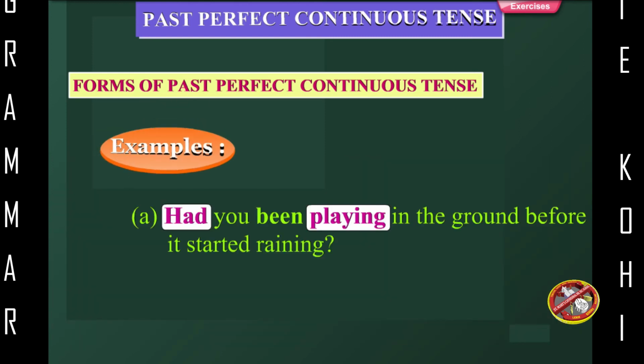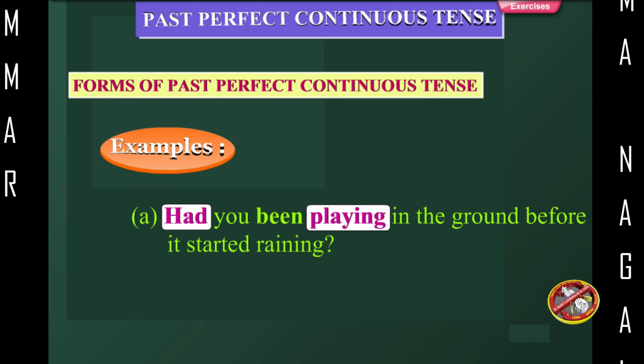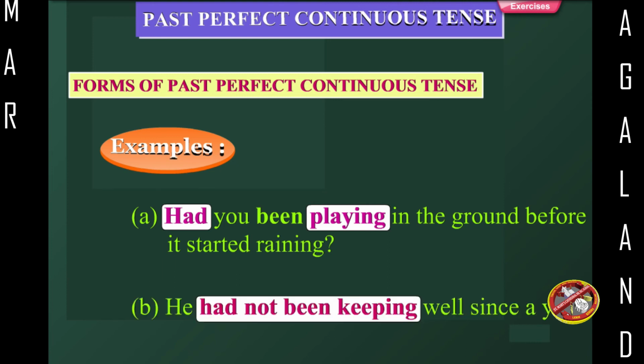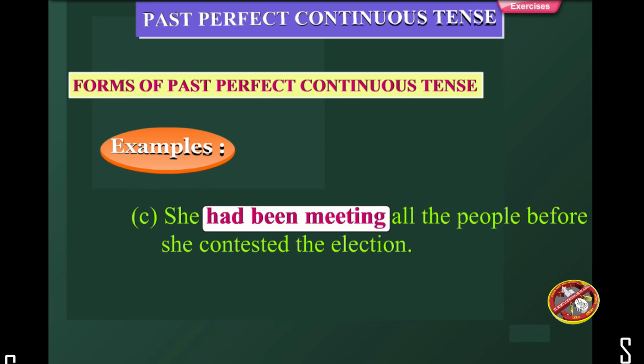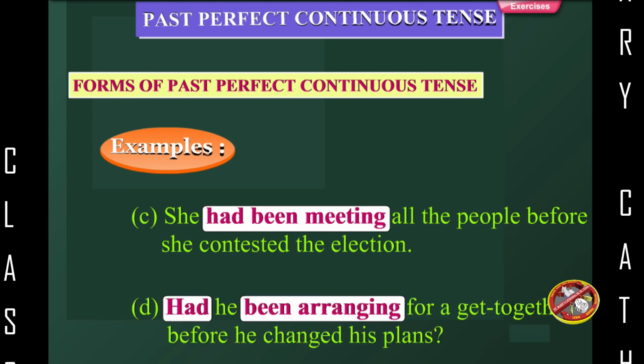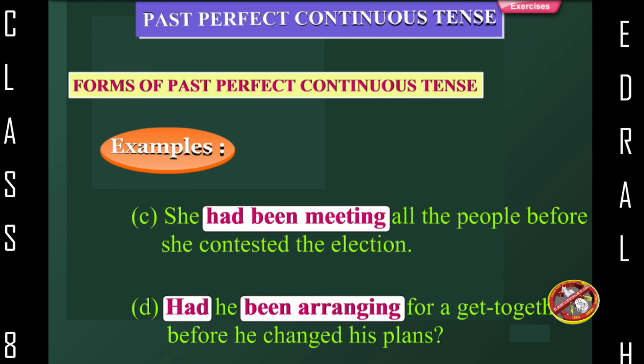Examples. Had you been playing in the ground before it started raining? He had not been keeping well since a year. She had been meeting all the people before she contested the election. Had he been arranging for a get-together before he changed his plans?